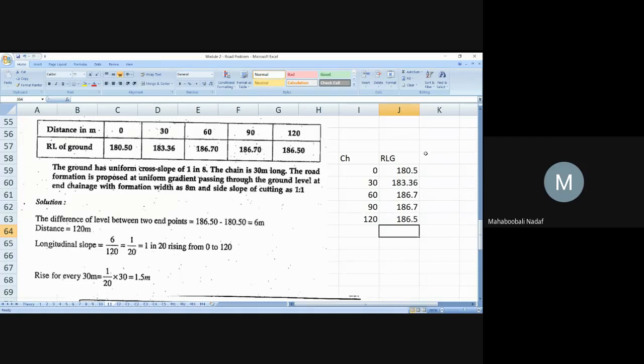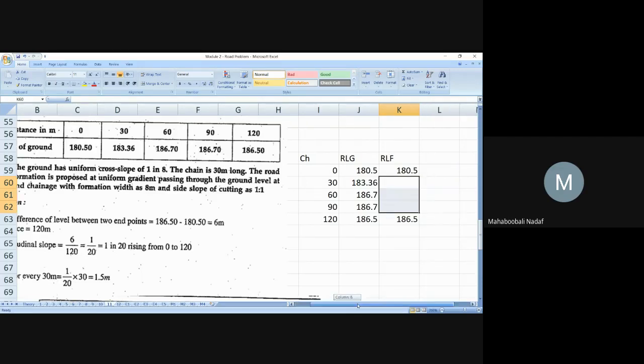Okay. Now, from the given condition, they are telling that the RLF is passing through ground level at end chainage. At this also same. Whatever RLG is there, we have to write it like the same thing. That is the given condition. Now, how much we should minus, how much we should add, they have not given. Try to understand this concept, it is very important.